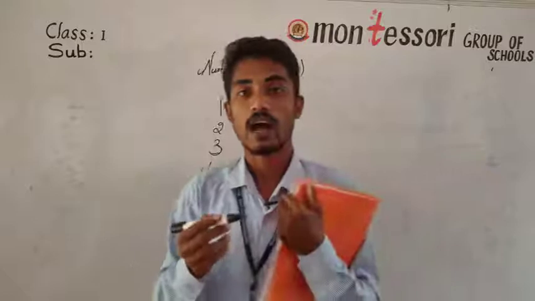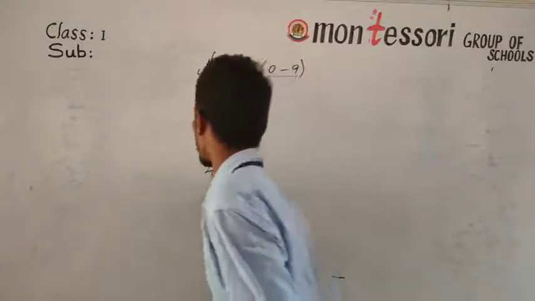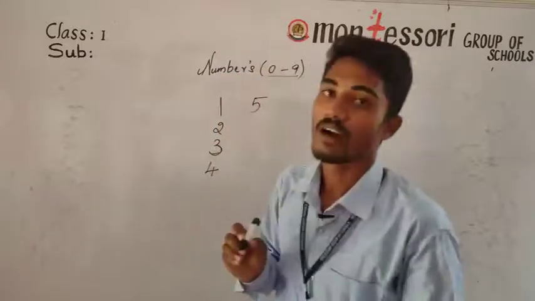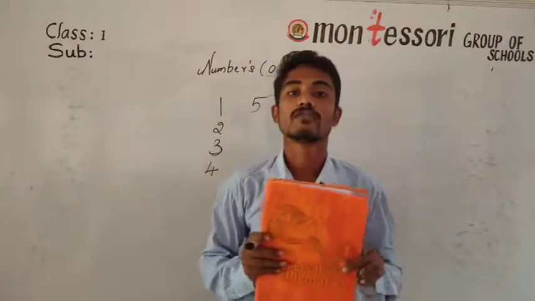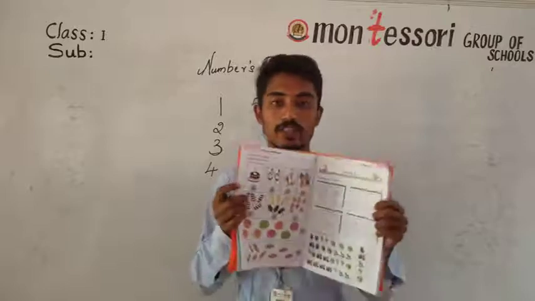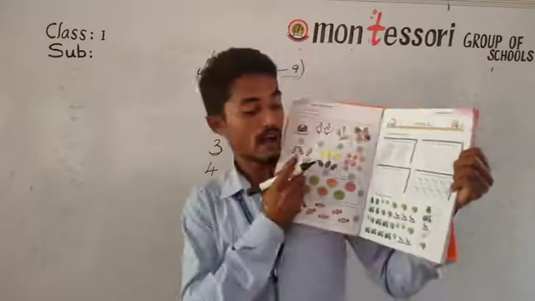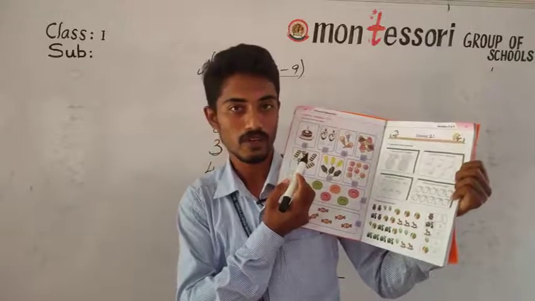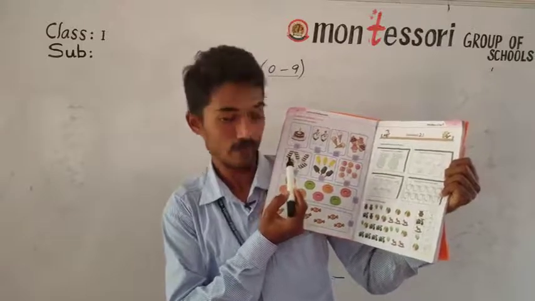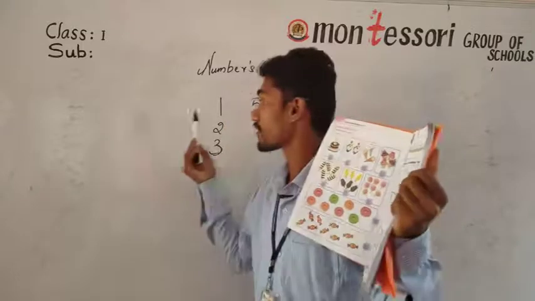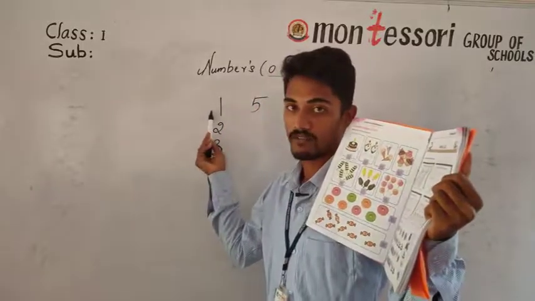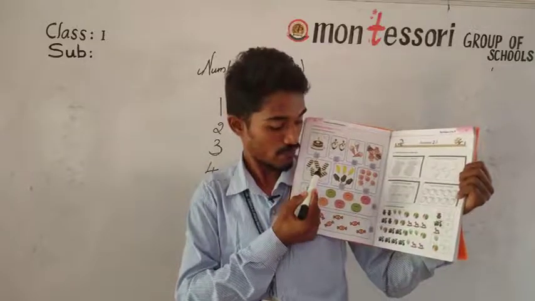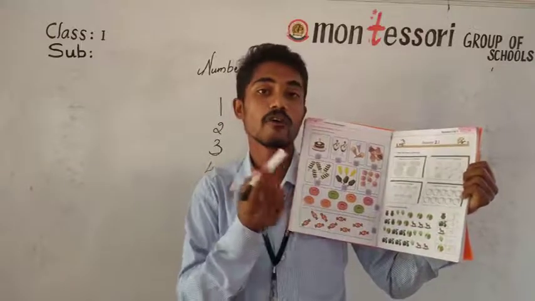So next, after 4 we have to go with 5. So all of you open the textbook, the same page. After 4 we can see some ice creams down here. So we have to count. Start from what? Which number? Starting from 1. Look here. 1, 2, 3, 4, 5. How many are there? 5 are there.